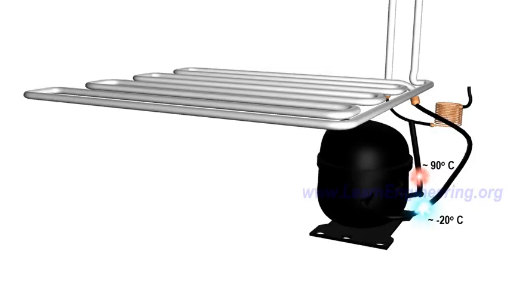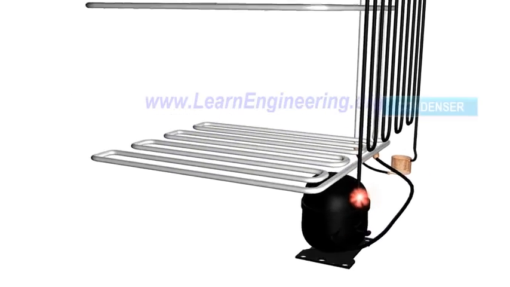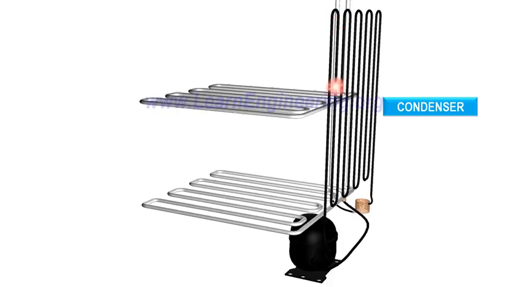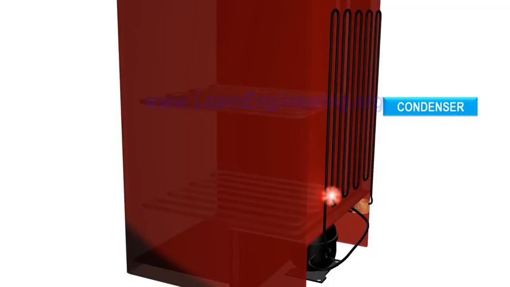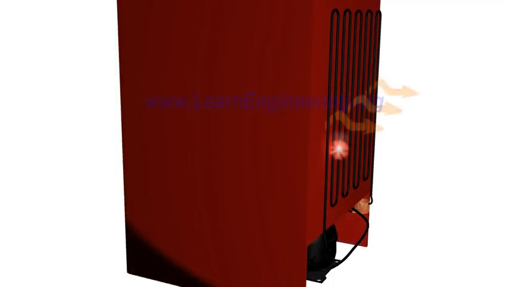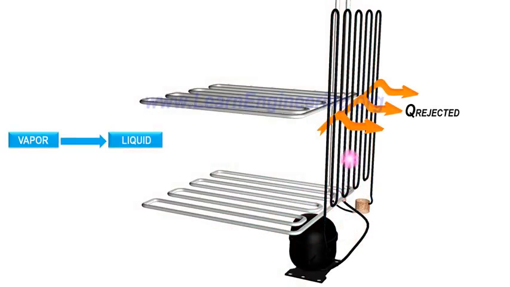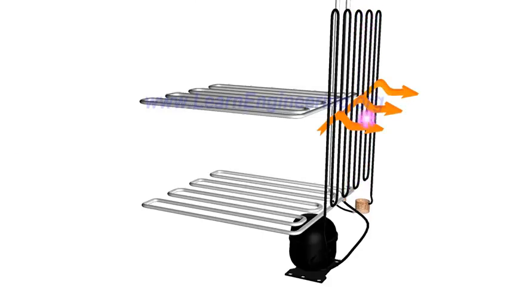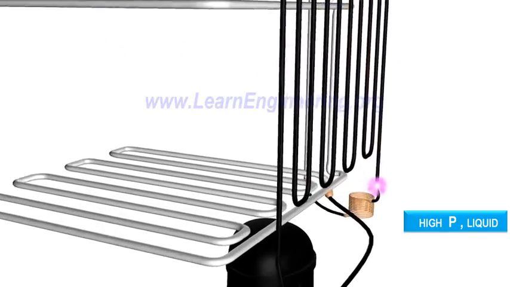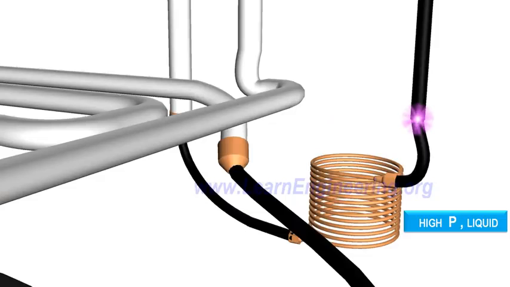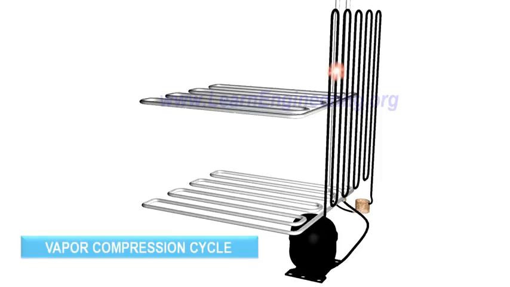To convert it to liquid state, we are introducing another heat exchanger. This heat exchanger is fitted outside the refrigerator, so it will liberate heat to the surroundings. Vapor will get condensed to liquid, and temperature will come down to normal level. So the refrigerant is back to its initial state again, high-pressure liquid. We can repeat this cycle over and over for continuous refrigeration. This cycle is known as vapor compression cycle.